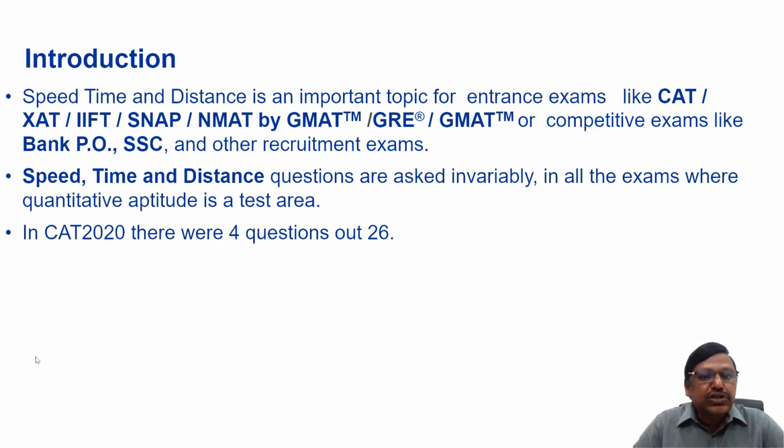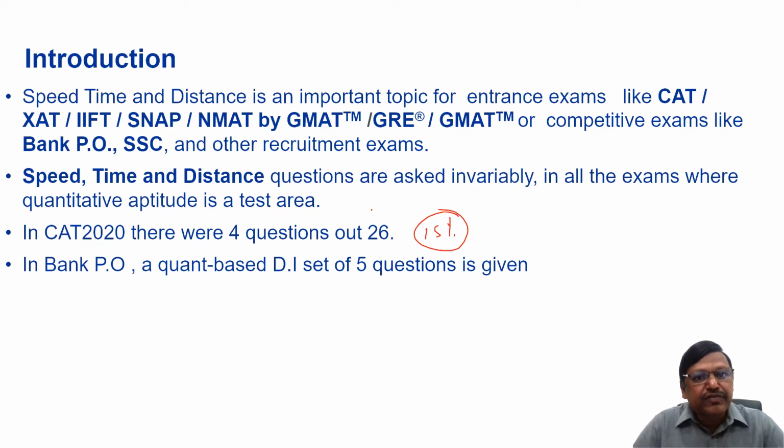If you look at CAT 2020, there were 4 questions out of 26. 4 out of 26 is almost 15 percent of the quant section. It's a huge number. Next, if you look at bank probationary officers, one of the trends in DI is the quant based DI. That is, they'll use the quant concept and frame a set of 5 questions of DI, and we have time and distance concepts, especially that boats and streams concepts are used, and there were 5 questions of DI in the recent probationary officer examination.